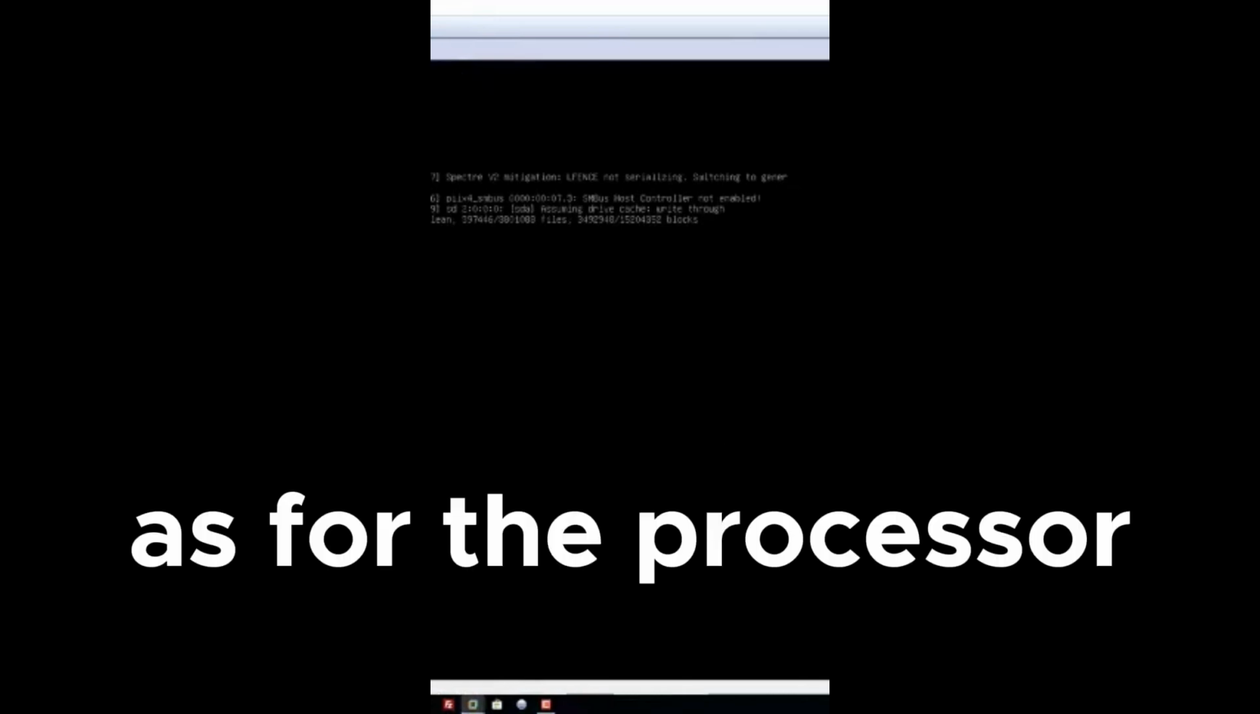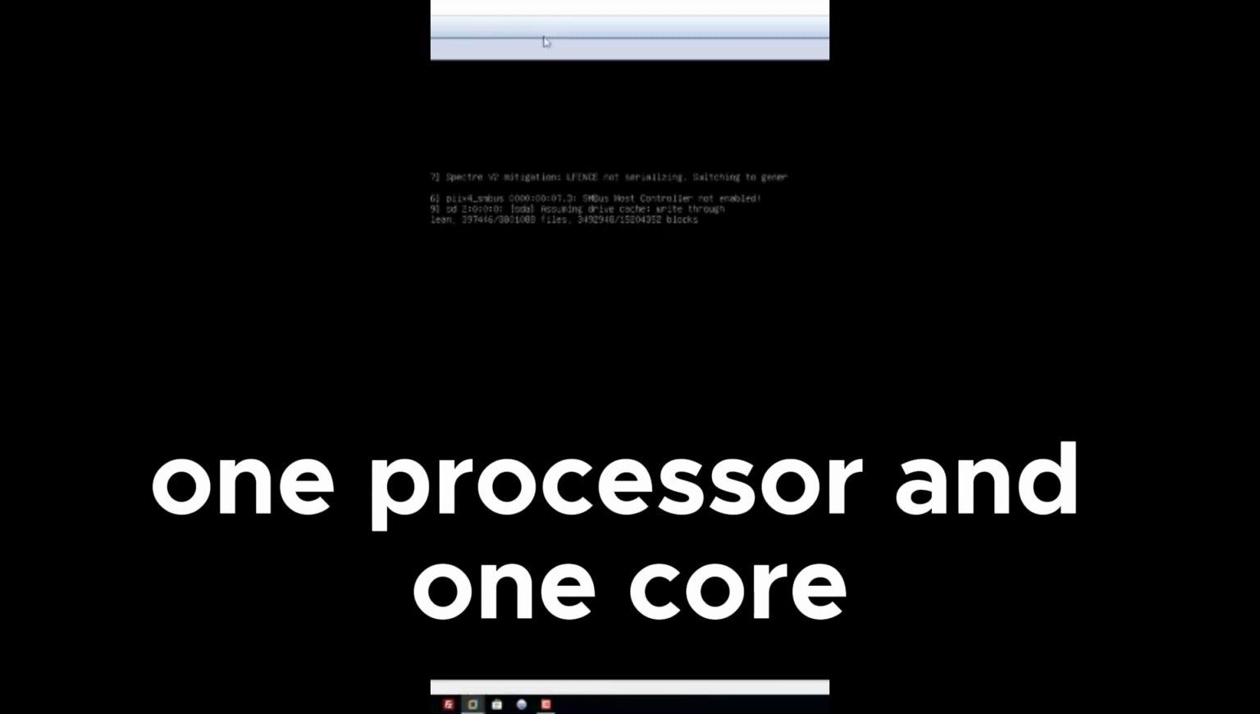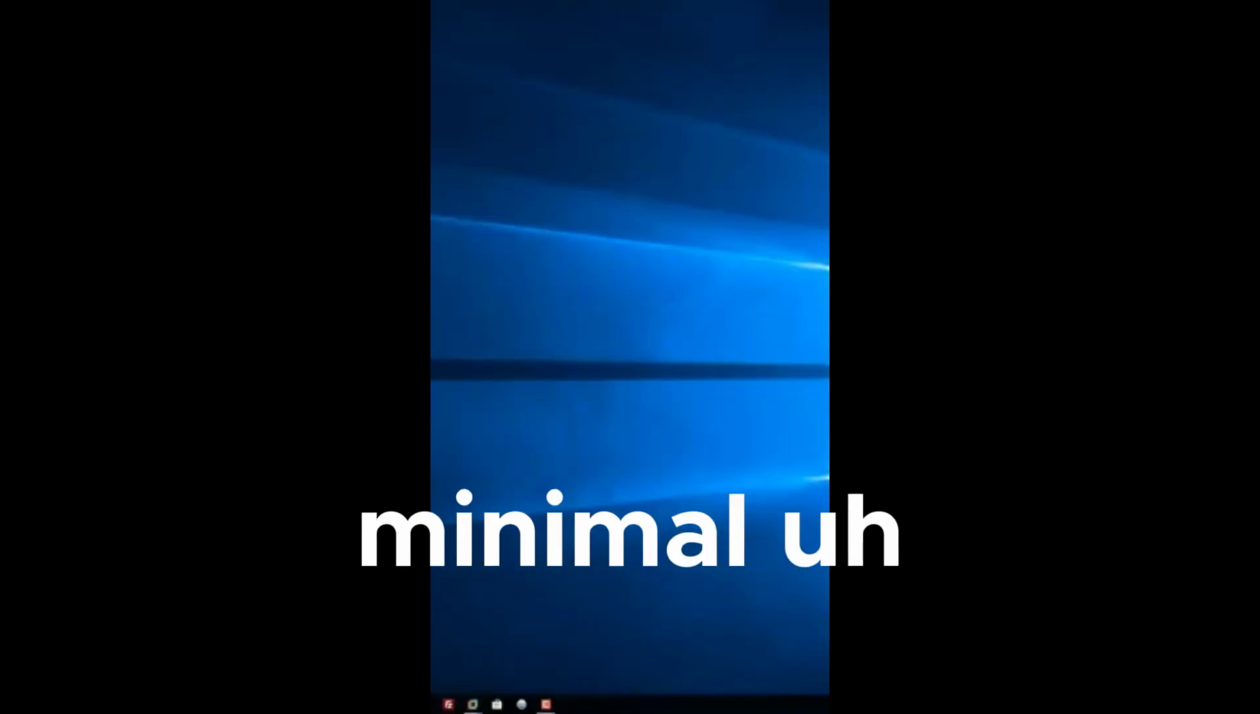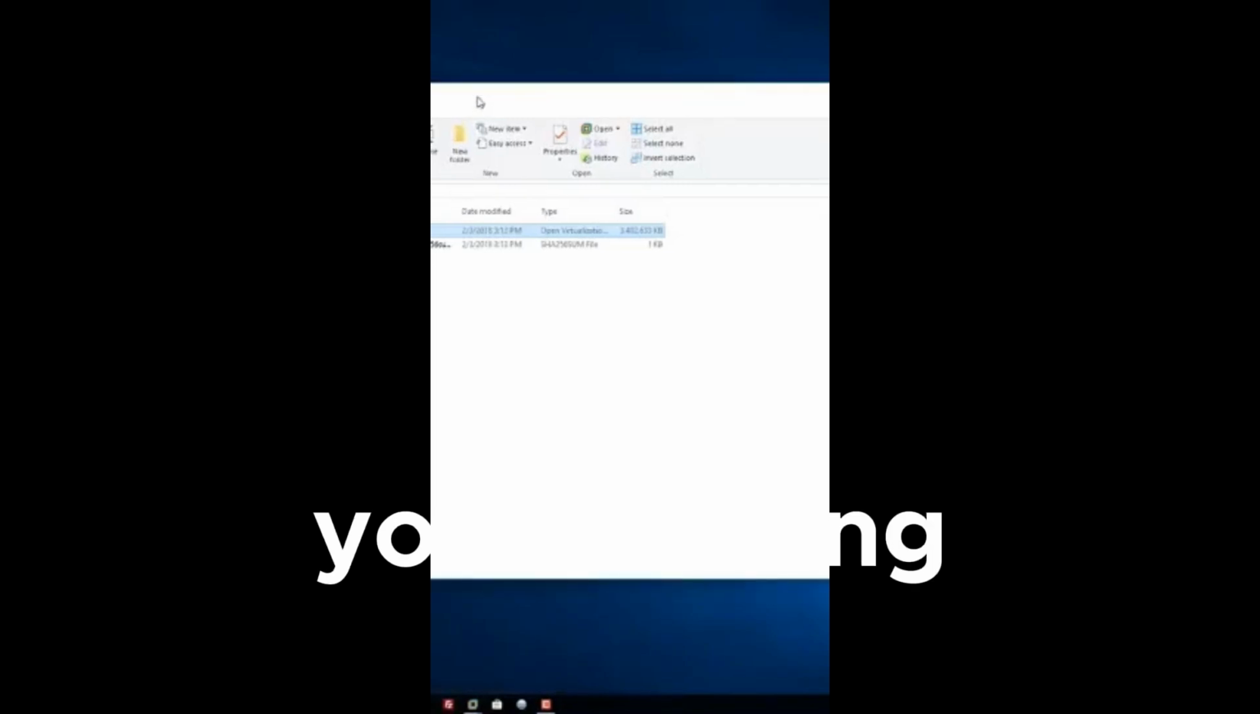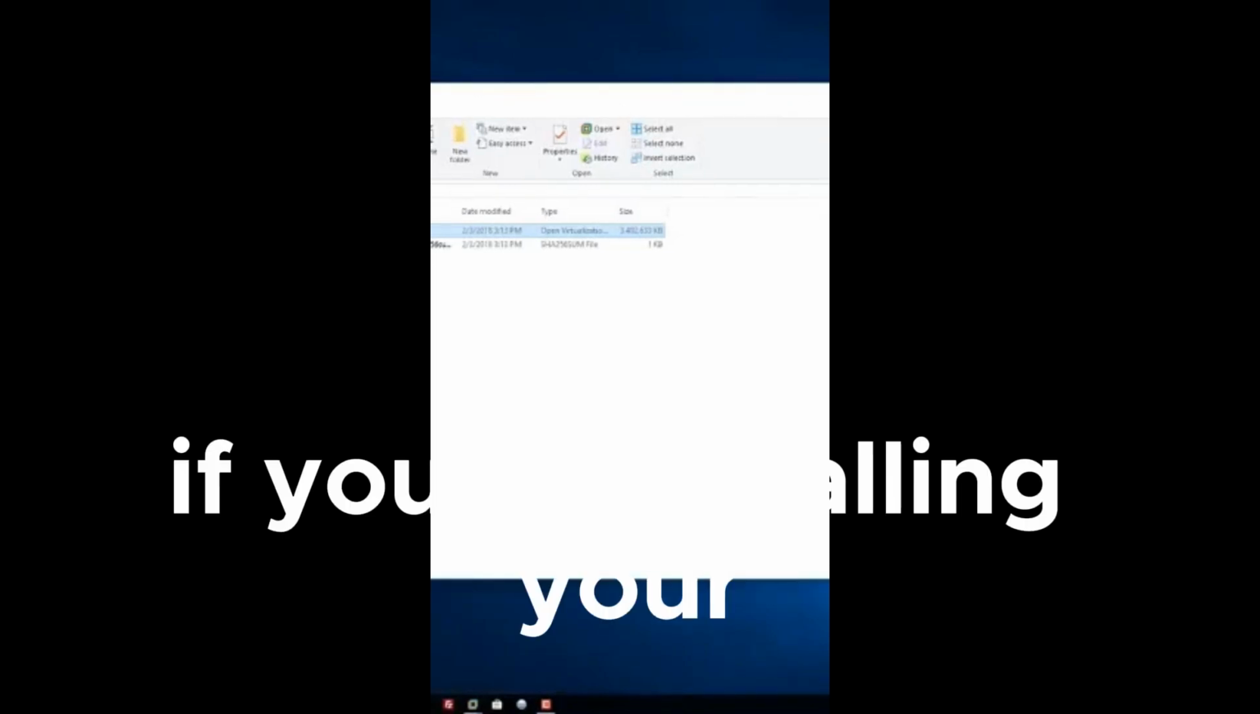out soon. As for the processor, I like keeping this to one processor and one core, so that it just uses one processor, because again the process is very minimal depending on what you're doing. The hard disk space is 8 gigabytes. If you're installing your own files, you can expand it to what you want.